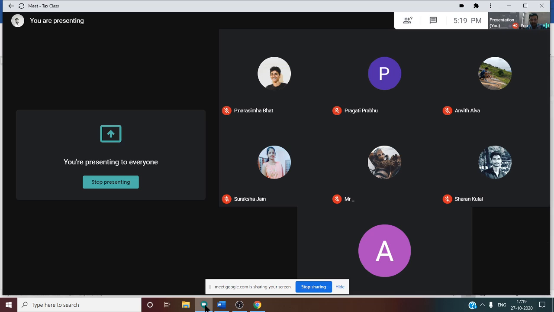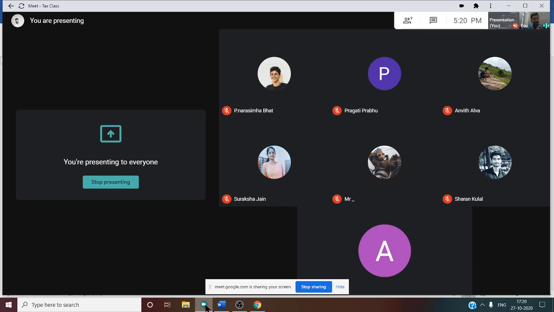For covered, what is the condition? First condition, 15 days salary based on last drawn salary for completed years of service or part thereof in excess of 6 months. So what do you mean by part thereof? Part thereof means whatever is given in the question in excess of 6 months.